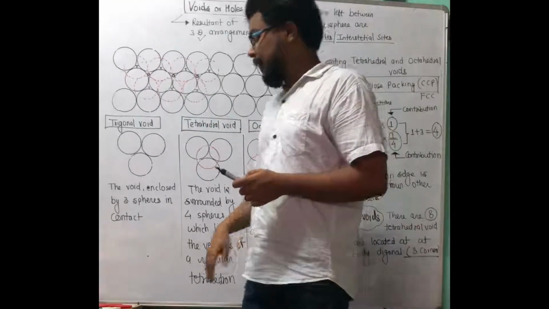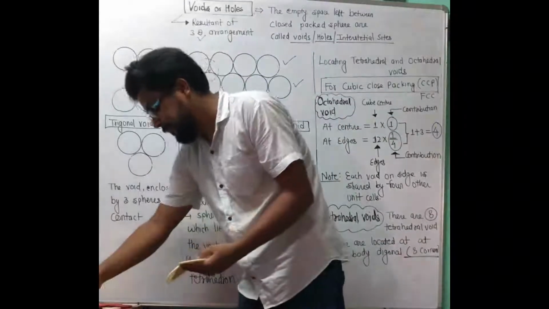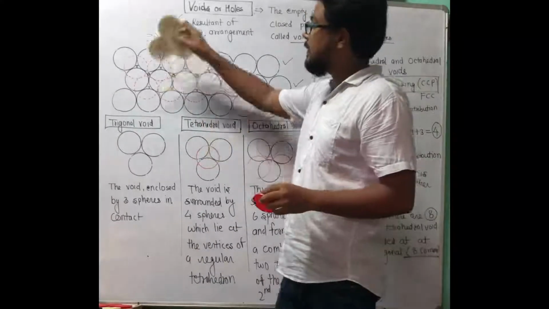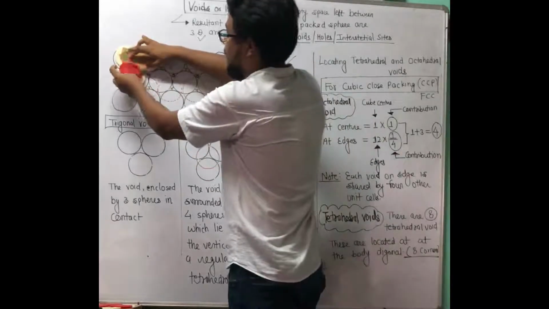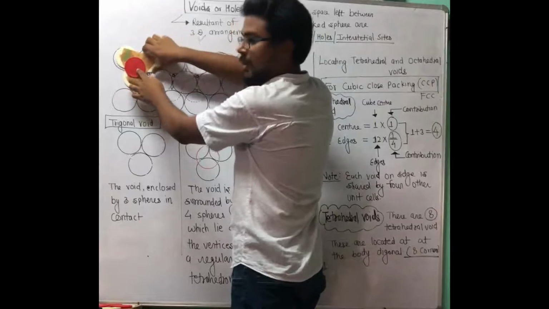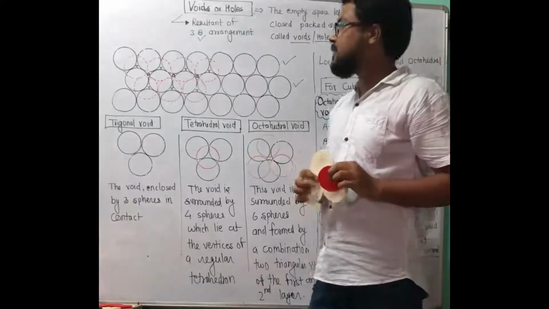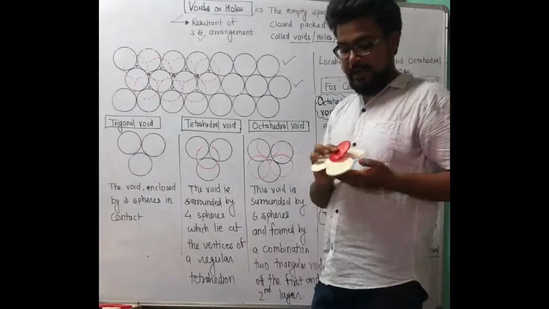That means the second layer is placed over the first layer like this. So these white spheres are the first layer and all red spheres are the second layer.